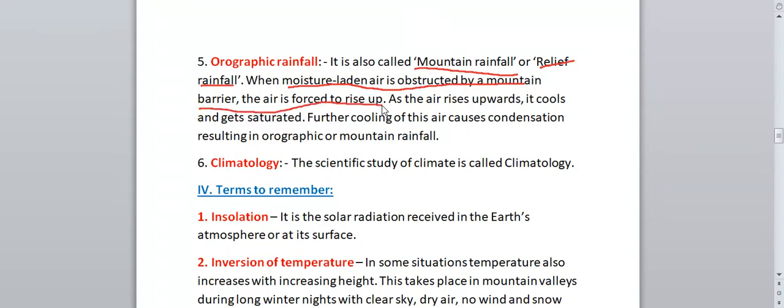The air is forced to rise up. At that time what will happen? The air will rise up. As the air rises upward, it cools and gets saturated. When the air rises upward, what will happen? It will cool and get saturated. Saturated means it will be clean.